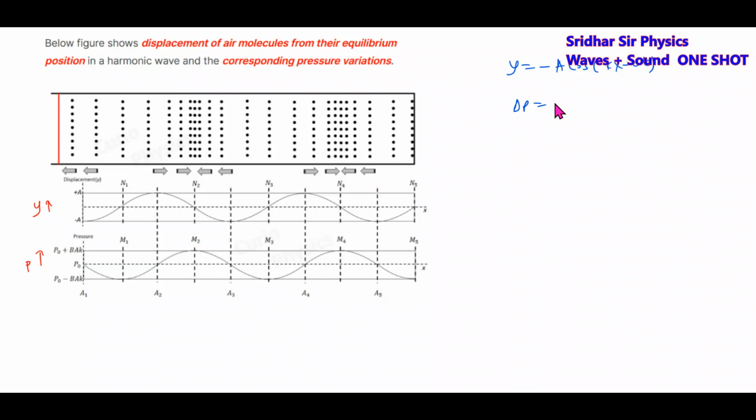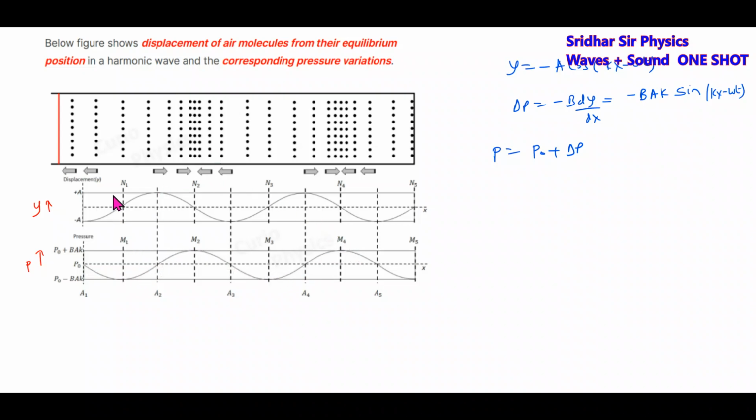I'll differentiate this: minus dy by dx becomes minus BAk times minus sin(kx minus omega t), since the derivative of cos is minus sine. This equation is what we have plotted; this is the excess pressure. The pressure at any point is given by P naught plus delta P. BAk becomes the amplitude. So this is the displacement wave, and this is the pressure wave.